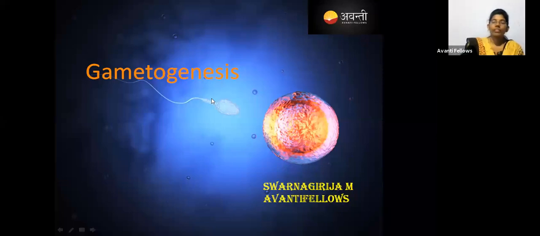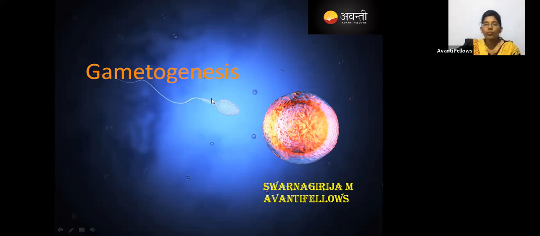Does anyone else in the class know? Only Prathamesh is answering. Do you remember the structure of the ovary? Yes, in the structure of the ovary there are cells called primary follicles, right? These primary follicles later develop as a secondary oocyte, and that secondary oocyte is going to develop as an egg. So the germ cell develops as a sperm in males, whereas the secondary oocyte develops as the egg in females.